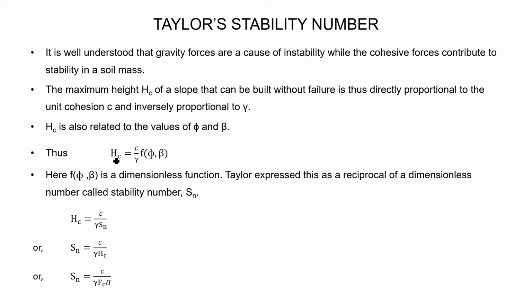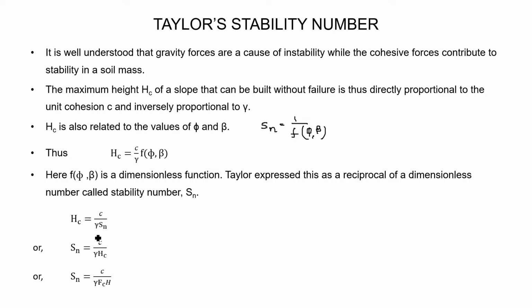So we can say Hc is equal to C by gamma and function of phi and beta. Here this function of phi and beta is a dimensionless function. Taylor expressed this as a reciprocal of a dimensionless number called a stability number, that is Sn is equal to 1 by function of phi and beta. So we can say this Hc is equal to C by gamma into Sn.